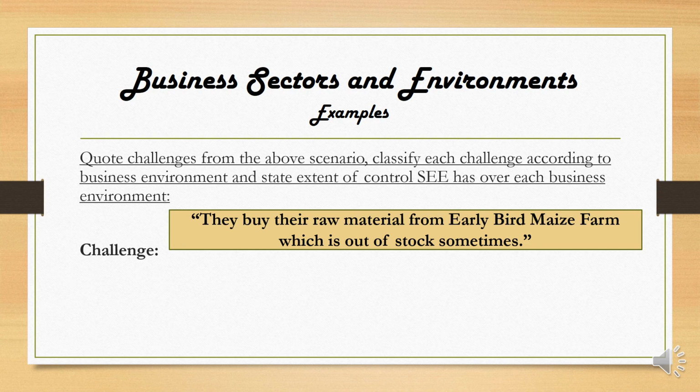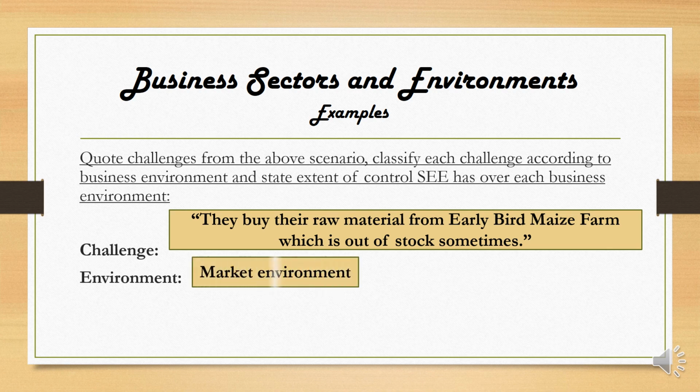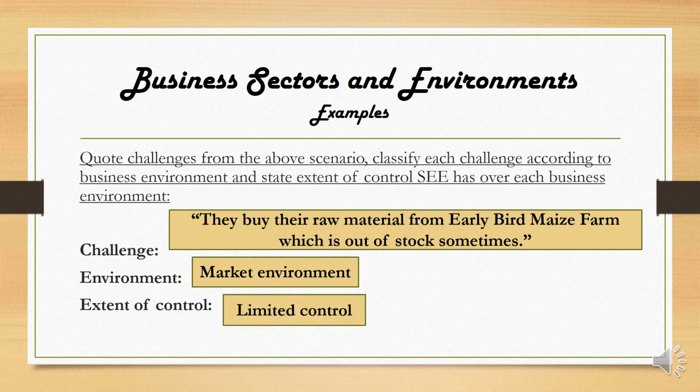Right, again, they talk about here, they buy their raw materials from Early Bird. Okay, so it is a supplier. So the environment will be the market environment. Your suppliers are part of the market environment. The extent of control in the market environment, remember, we have limited control.